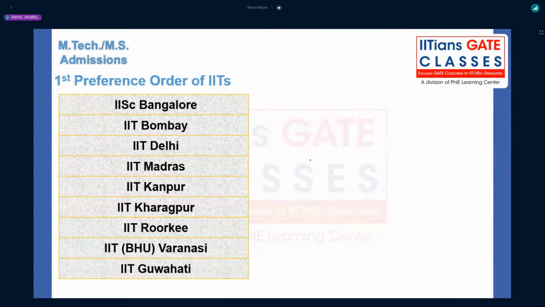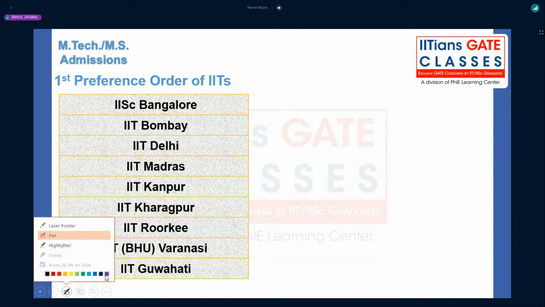Now coming to the MTech or MS admissions, the first preference among the IITs is of course IIT Bangalore, there is no competition regarding that. That is one of the best institutes you can ever complete the MTech or MS program from. And then IIT Bombay, IIT Delhi, IIT Madras.